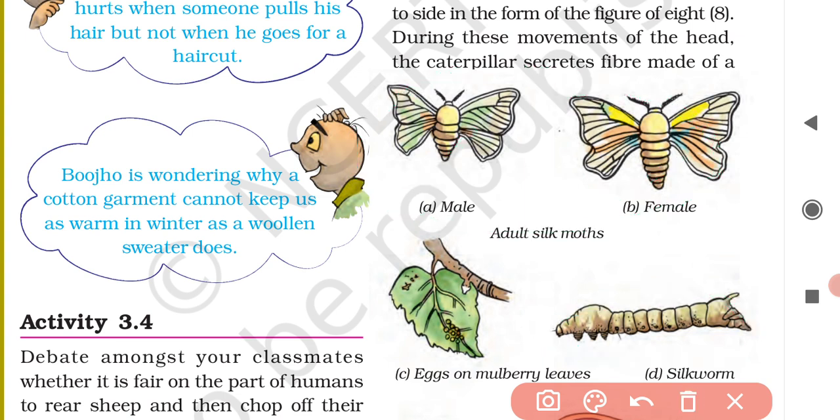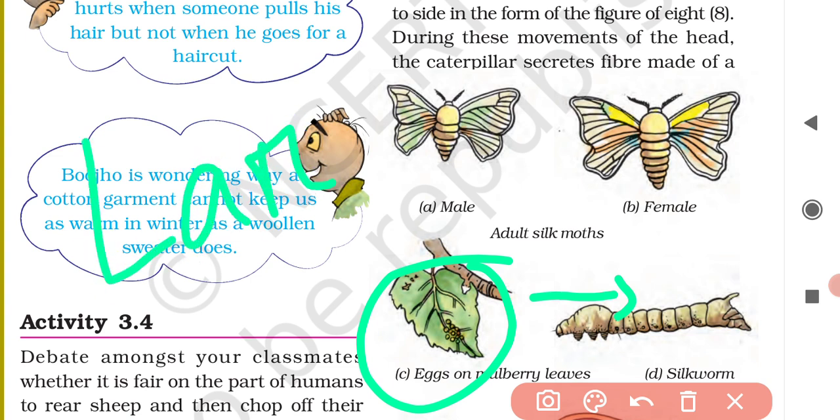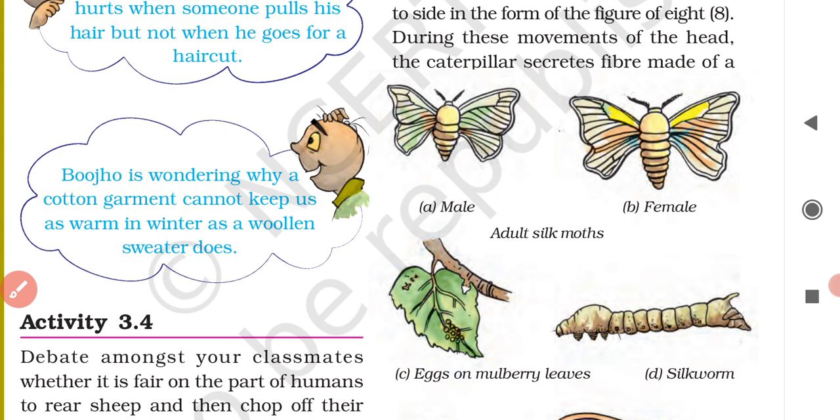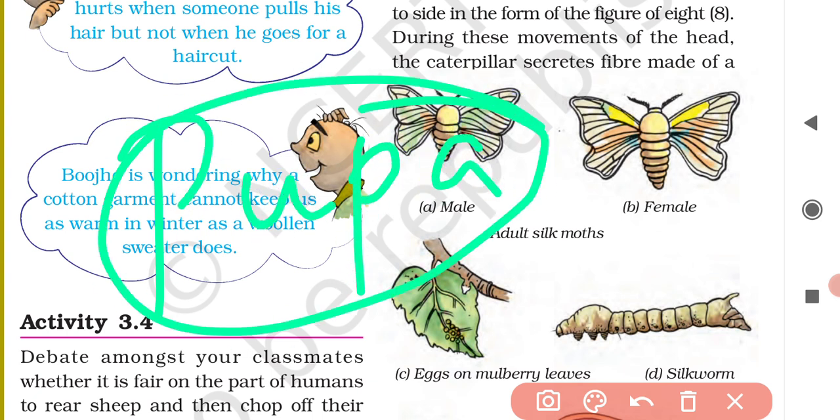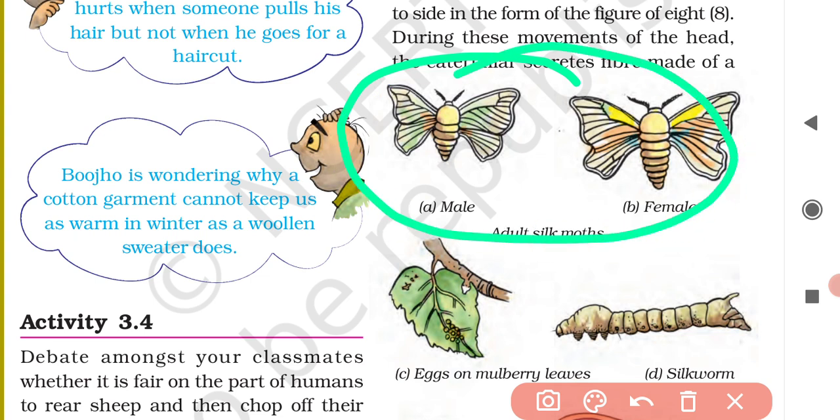So first of all the egg is developed. From the egg the silkworm is formed, that is caterpillar, or we can say larva also. Larva or caterpillar, both are referred to as silkworms. Then the silkworm develops to form pupa. In detail we'll study these things. After pupa, lastly the adult silk moth is formed.